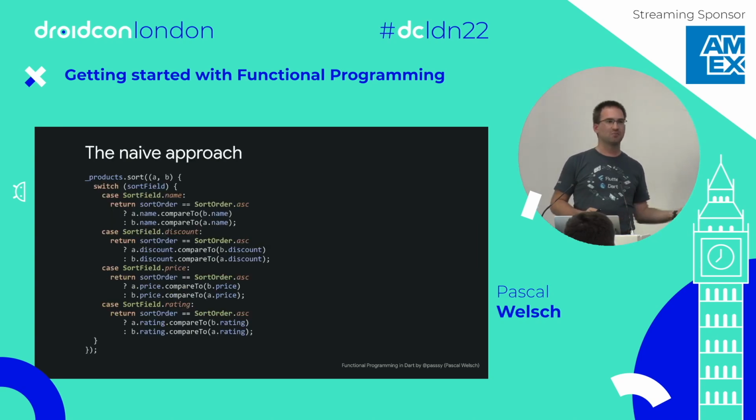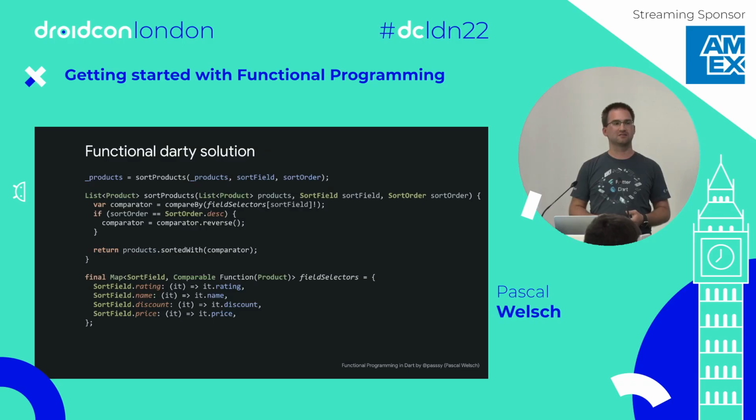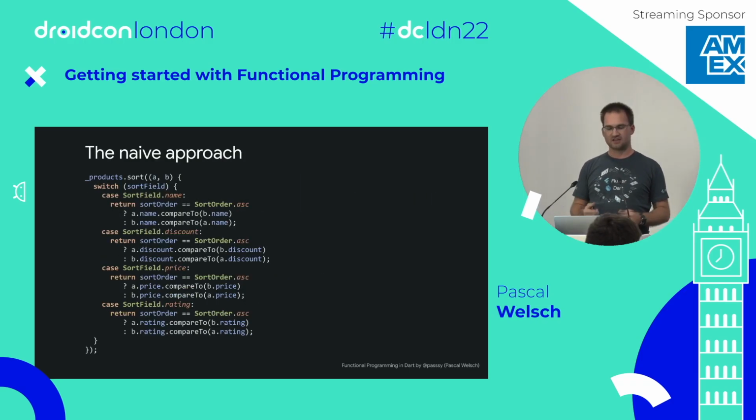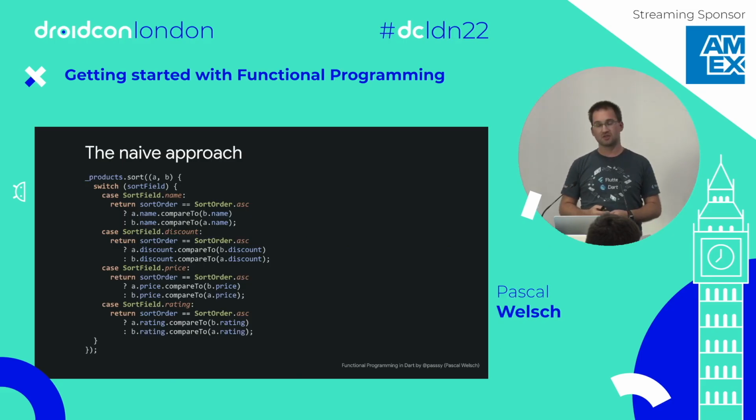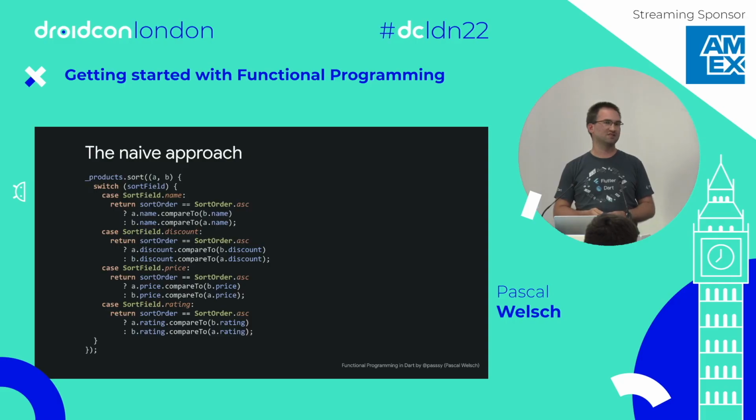And we can compare it to the other solution we had before. I claim that my solution is now a bit better and a bit cleaner, and we can compare it by different aspects. So for example, what about if we want to extend it? What happens if we add new sort fields? In this solution, we add a single line at the bottom into the map. In the old solution, the naive solution, we would have to add a lot of code. Every time there's a new field, there has to be a new field added. Also, the sort products function here is testable. The naive solution, not so much, to be honest.